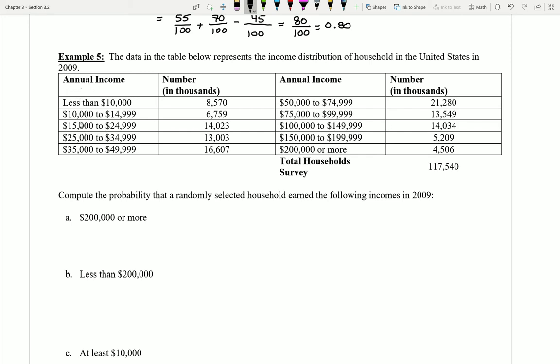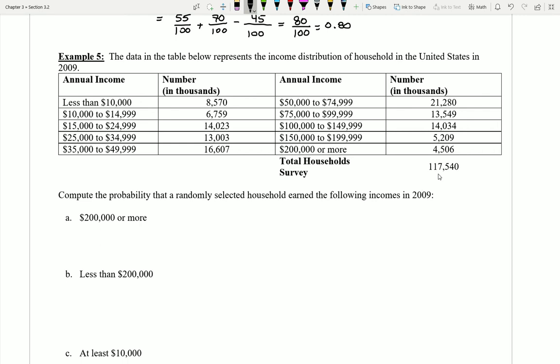Notice that I have 5 different annual incomes over here at the left, and technically this portion should just be copied and pasted right down here to continue the table. So I have income levels, more income levels, and then the number of households, measured in thousands, that actually meet those descriptions. In total, there were 117,450 households surveyed.